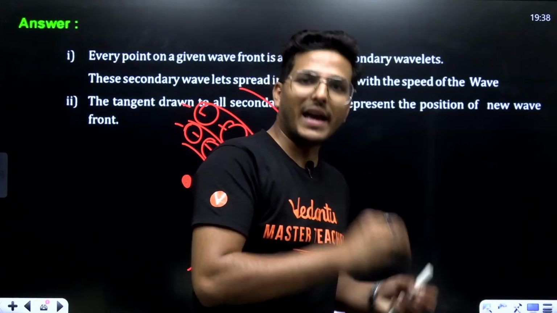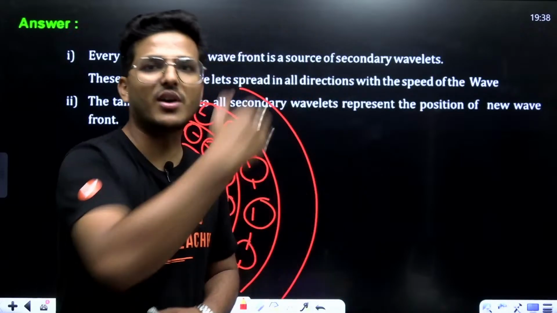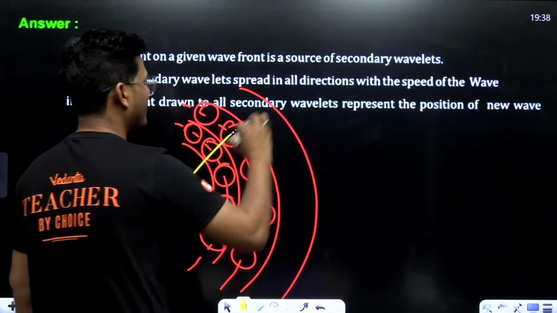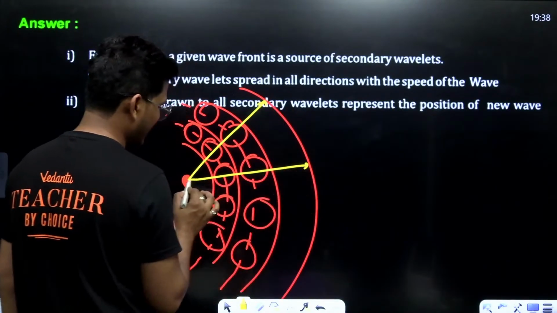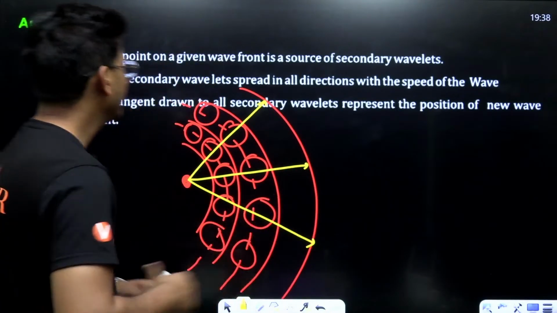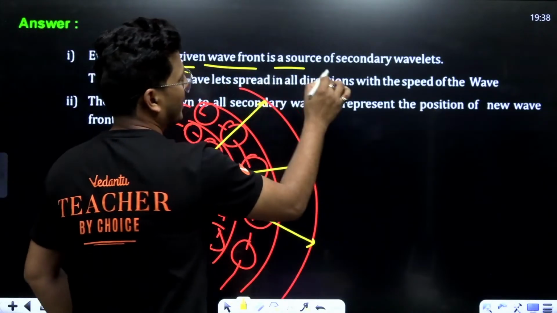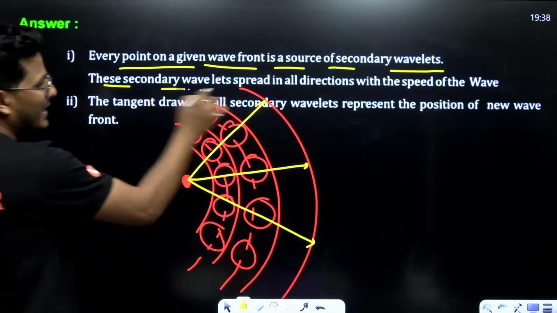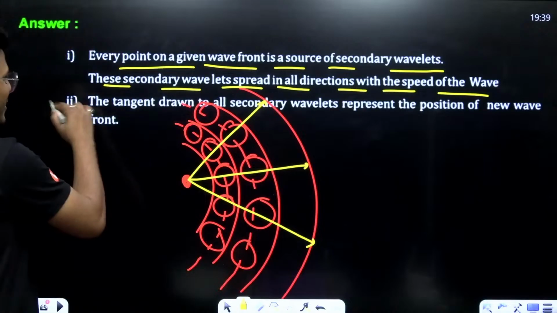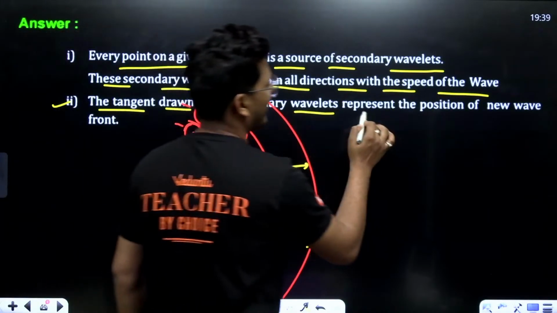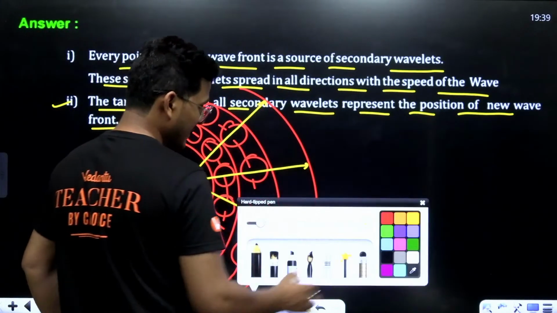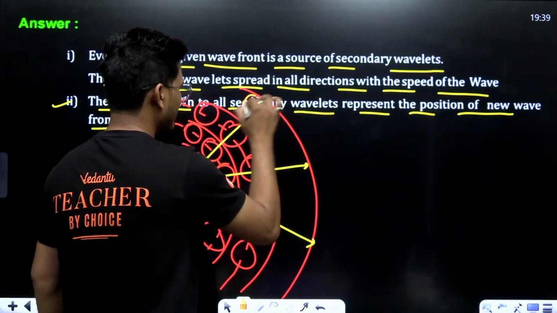That means every point is the source of new wavefront, and if I'm drawing a tangent over here, and a tangent over here, then it will give the direction of wavefront, right? See, every point on a given wavefront is a source of secondary wavelets. These secondary wavelets spread in all directions with speed of wave, and the tangent drawn to all secondary wavelets represents the position of new wavefront. See, this tangent is basically the new wavefront.